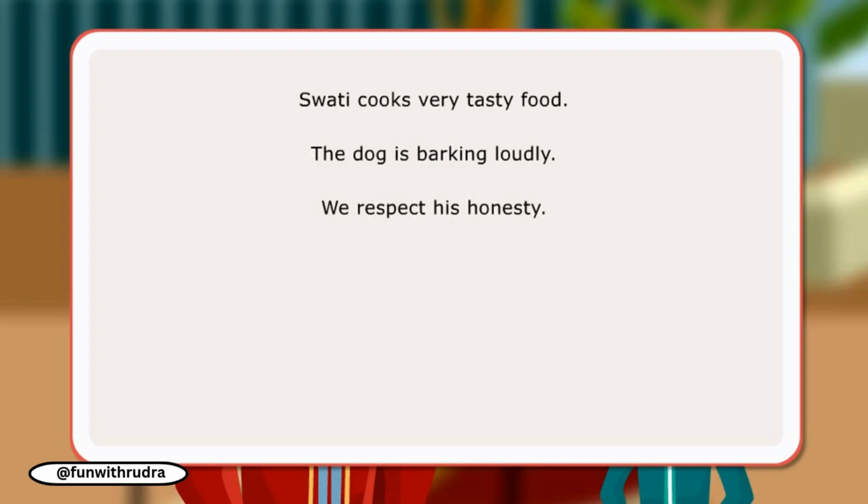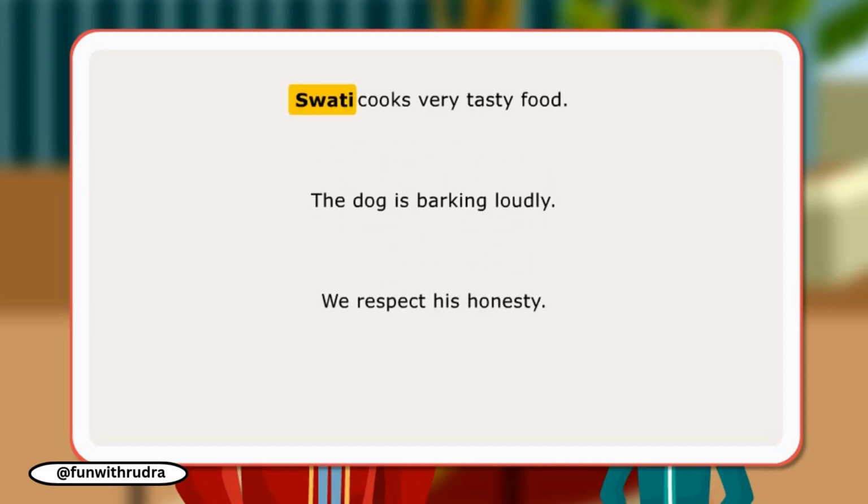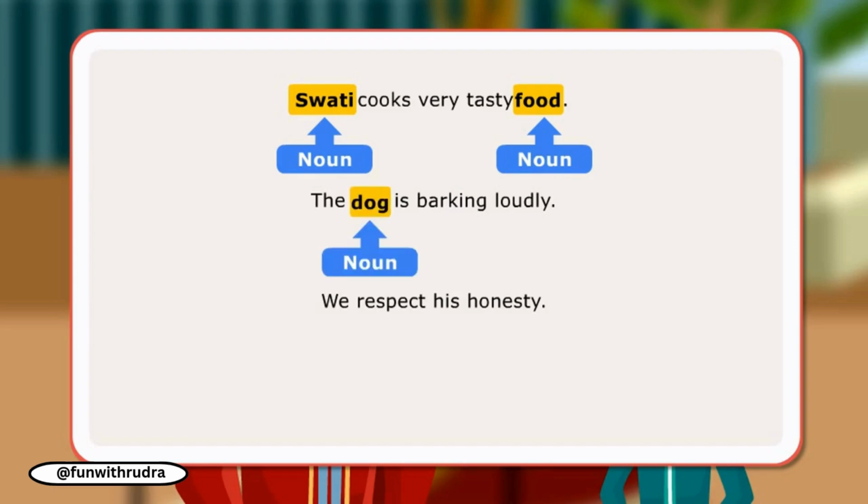We respect his honesty. In the first sentence, Swati and food are nouns as they denote a person and a thing respectively. In the second sentence, dog is a noun as it is the name of an animal. In the third sentence, honesty is a noun as it denotes a quality.